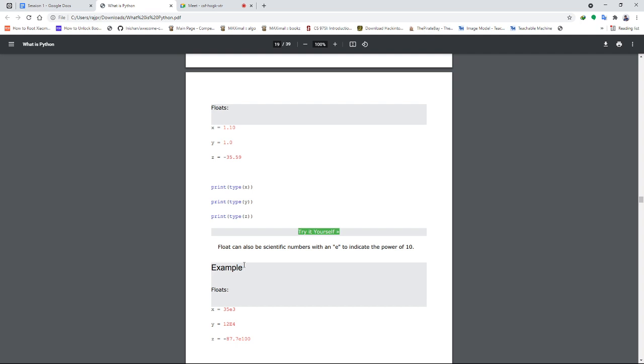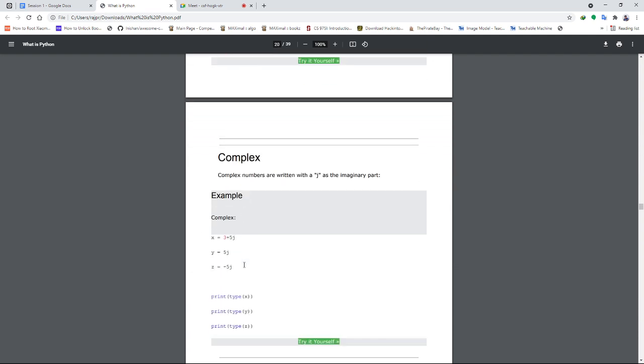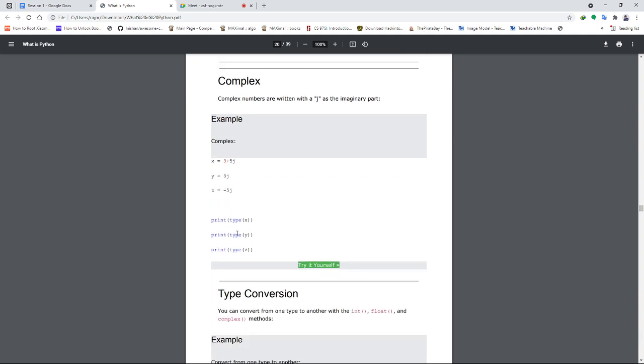The value of pi is also available as a keyword here in Python. Then complex numbers, you can store complex numbers in the a plus bj format, or x plus yj format, to store the complex numbers here.